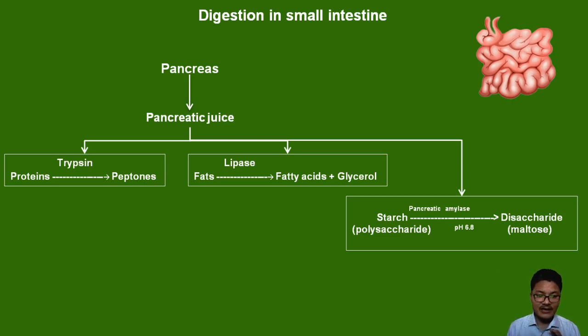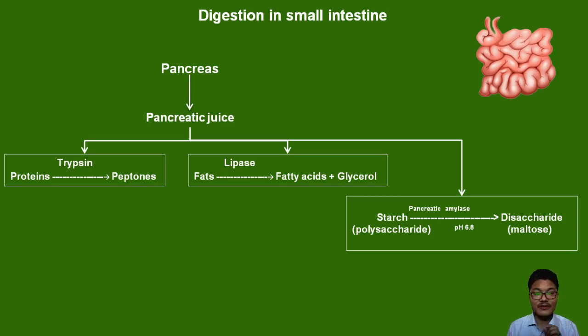The main secretions in the small intestine are bile juice and pancreatic juice. Bile juice is helping in activation of lipase, which is helping in emulsification of fats. Emulsification of fats here refers to breaking down of fat into simpler fat substances.